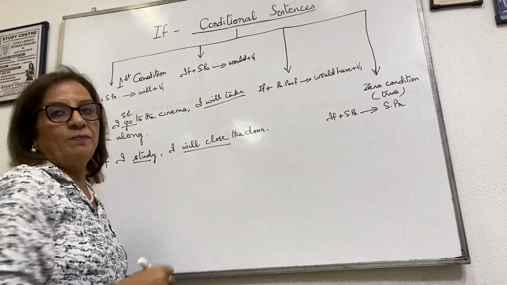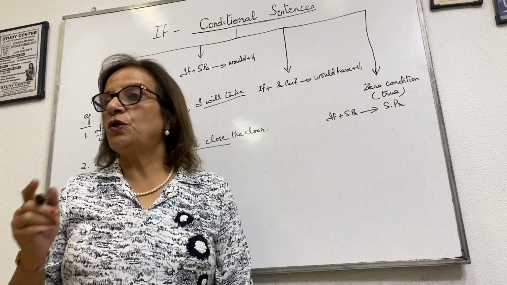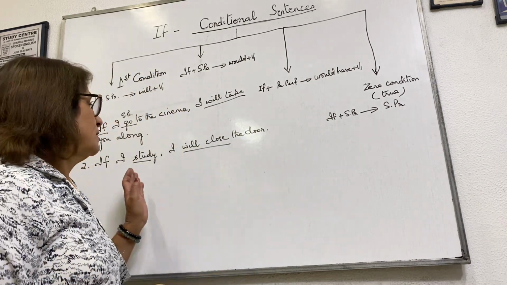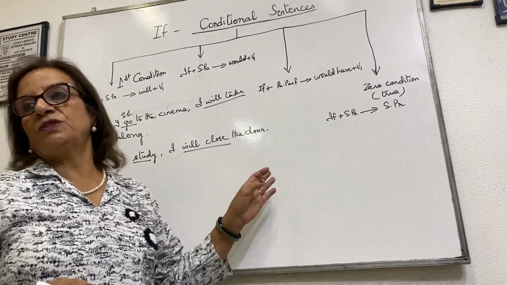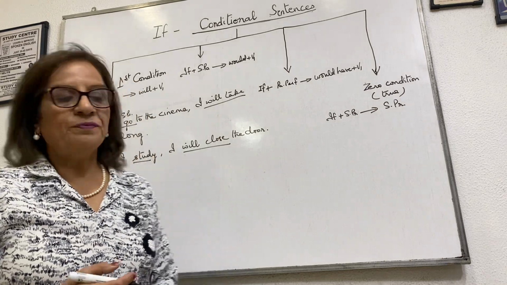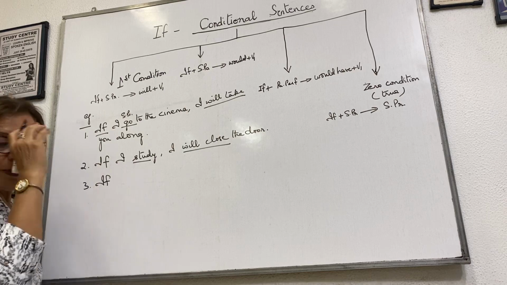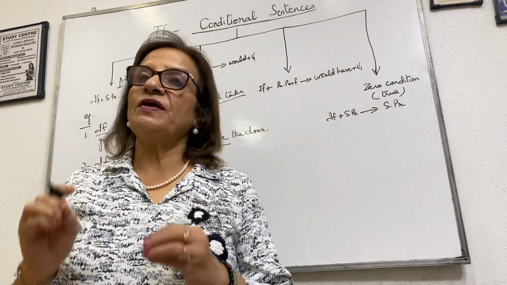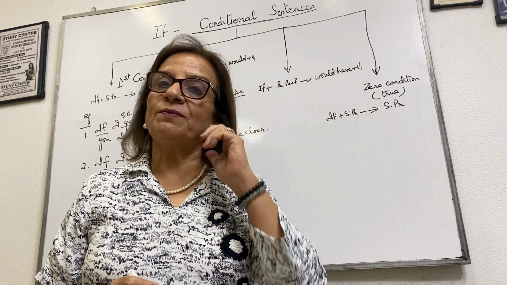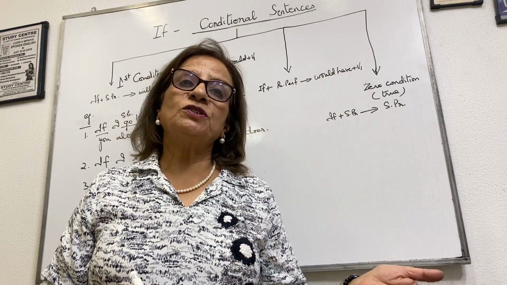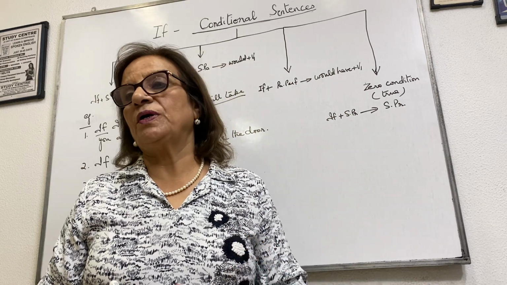Will plus verb in the first form. Close, closed, closed. If I study, I will close the door. Get it absolutely clear that in the if clause, if you are using simple present, in the second clause you will use will plus verb in the first form.